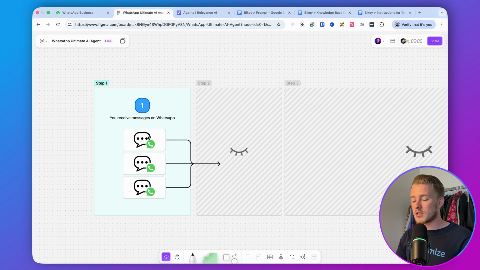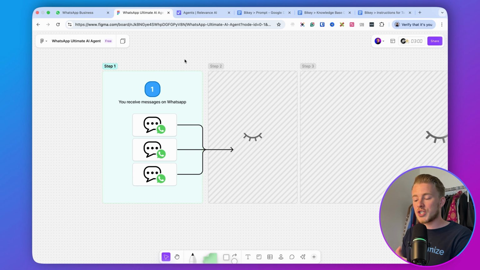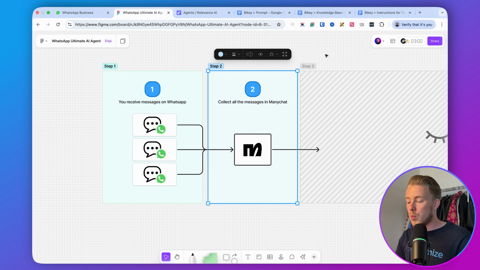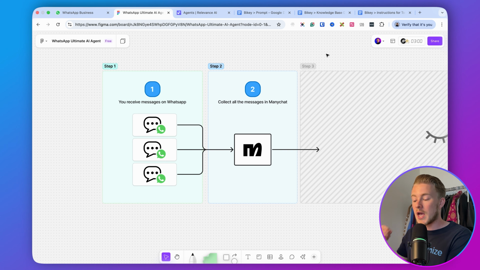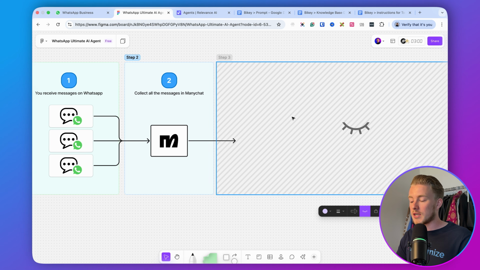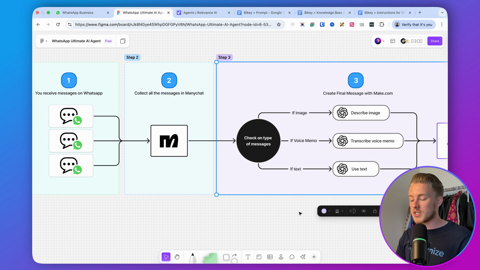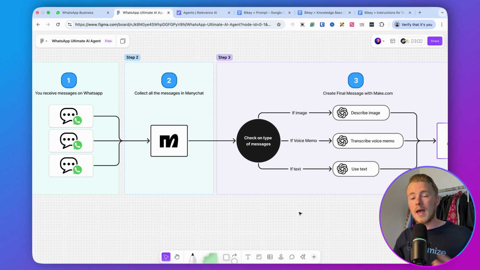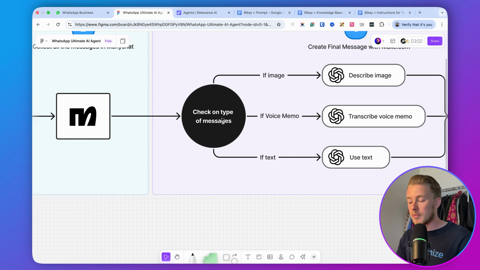So it starts with the first step here where we are receiving the messages on WhatsApp. And then the next step is that we collect all of these messages in Manychat, which is the tool that we will use to send and receive messages on WhatsApp. Then once we have collected all of the messages in Manychat, what we will do is we will send those messages to Make. And Make is the integration platform that we will be using. So what we will do then is that we will check on the type of message.